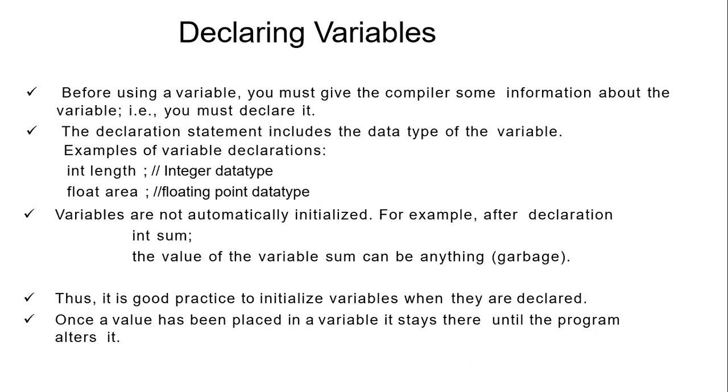That is a good practice. Otherwise, it will take a garbage value. If the value is not defined, it will be considered a garbage value. Thus, it is good practice to initialize variables when they are declared. Once a value has been placed in a variable, it stays there until the program alters it.